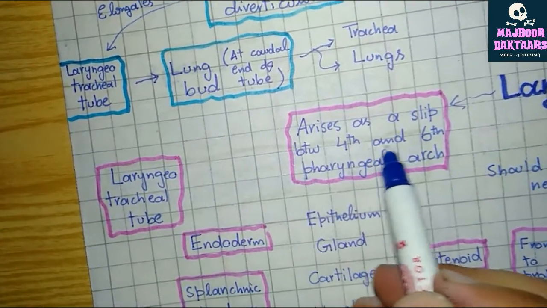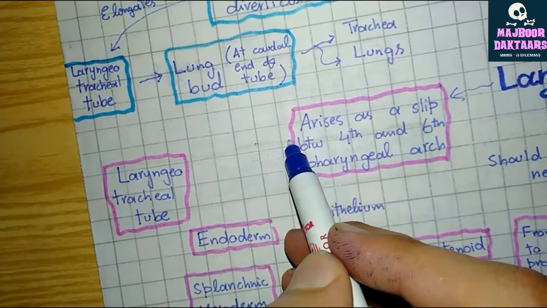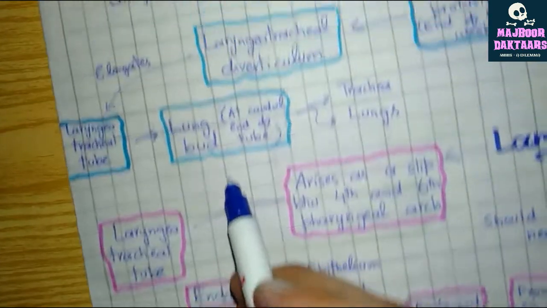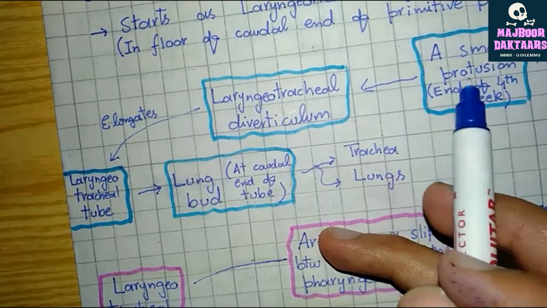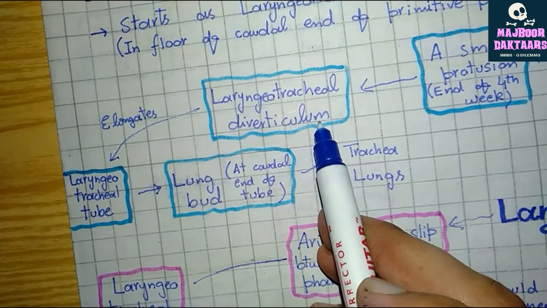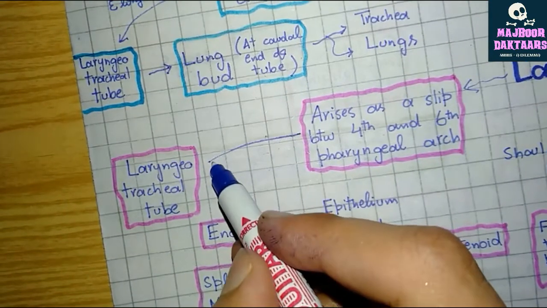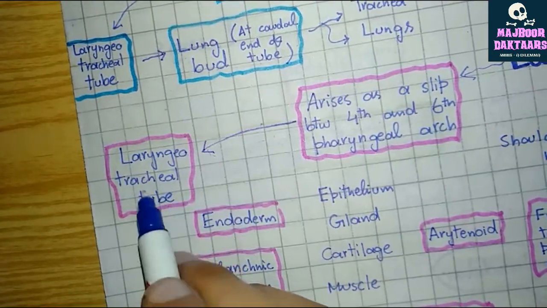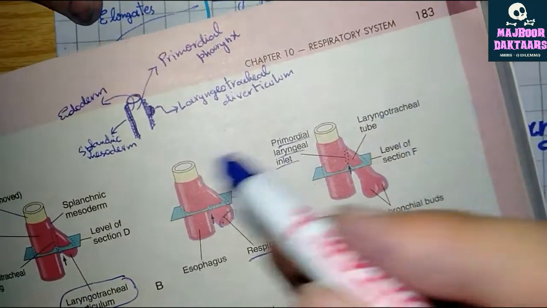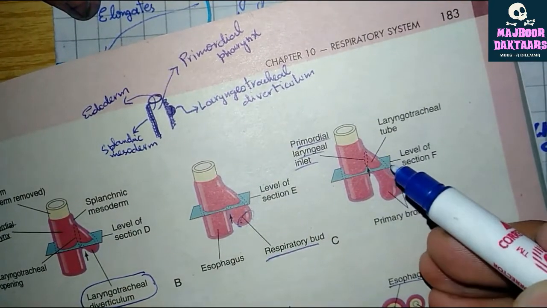It arises as a slit between the fourth and sixth pharyngeal arches, and then this slit forms, as I have explained earlier, a protrusion which is known as diverticulum, and when this diverticulum elongates it forms a tube. So ultimately it forms a laryngeotracheal tube as shown here. This is the laryngeotracheal tube.